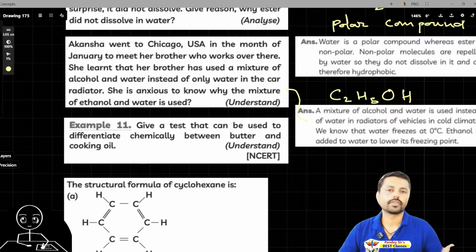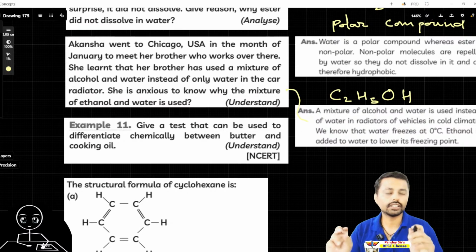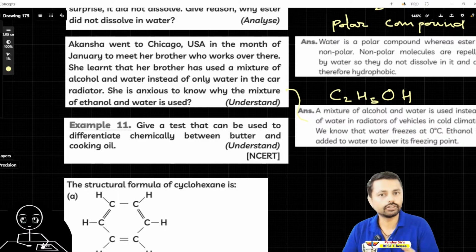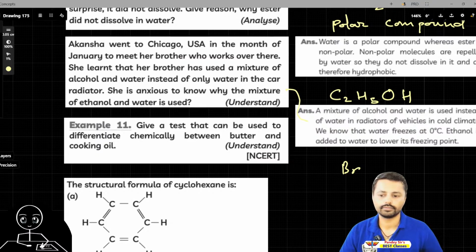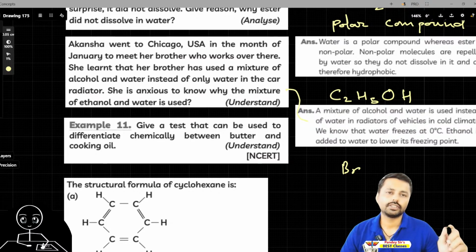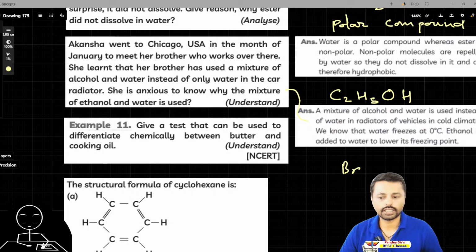Okay, so you should take a sample of both butter and cooking oil, and try to add bromine, Br, to it. In butter it won't react, but in cooking oil it will react. Yes, cooking oil will be an example.